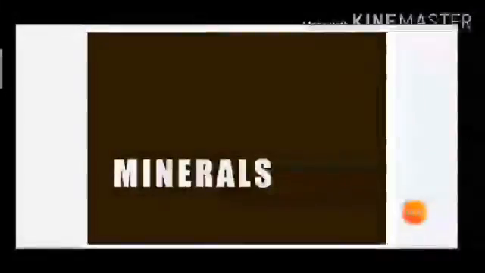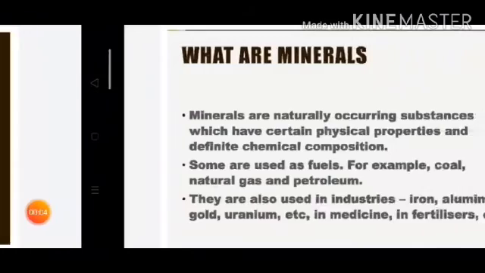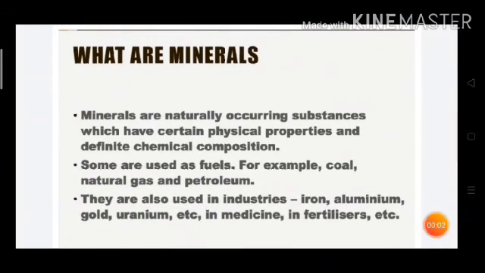Minerals. Now let's understand what are minerals. Rocks are made of substances called minerals. They occur naturally on the earth or deep inside it, and have certain physical properties and definite chemical compositions. Some minerals are used as fuels, for example coal, natural gas, and petroleum. Some are used in industries, like iron, aluminium, gold, uranium, etc. And some are also used in medicines and fertilizers, etc.